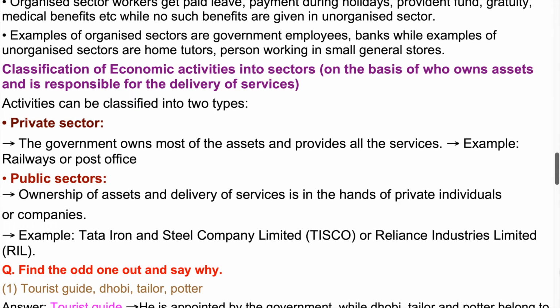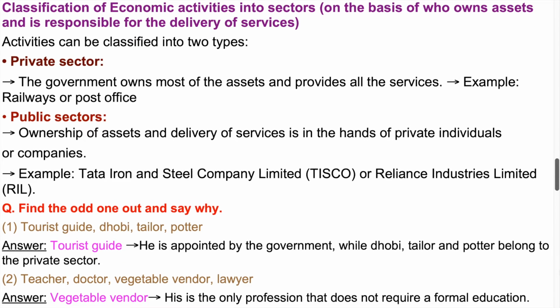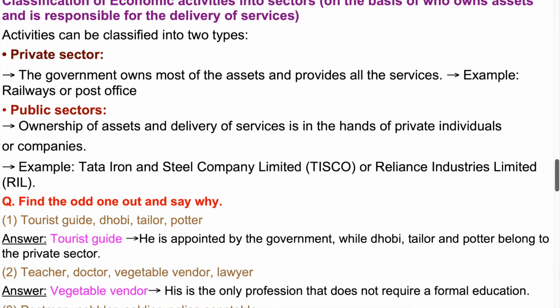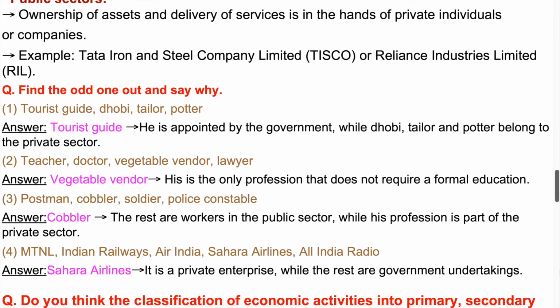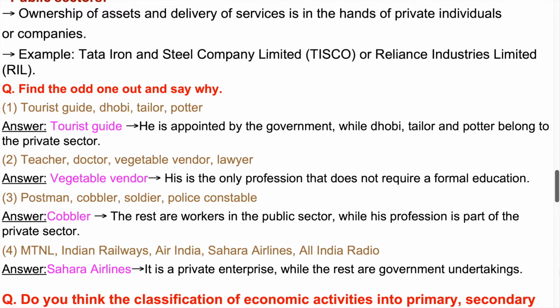Classification of economic activities into sectors. On the basis of who owns assets and is responsible for the delivery of services, activities can be classified into two types. Public sector: the government owns most of the assets and provides all the services. Example, railways or post office. Private sector: ownership of assets and delivery of services is in the hands of private individuals or companies. Example, Tata Iron and Steel Company Limited, TISCO, or Reliance Industries Limited, RIL.